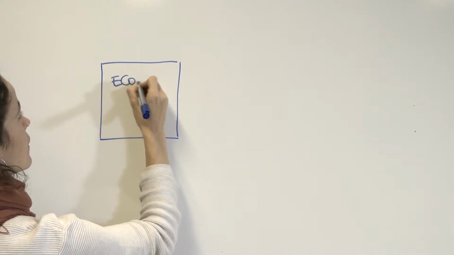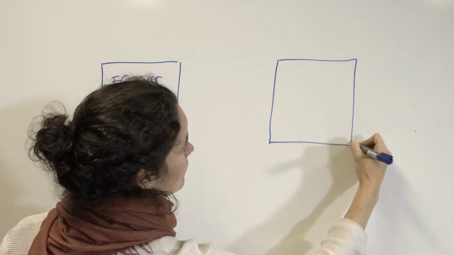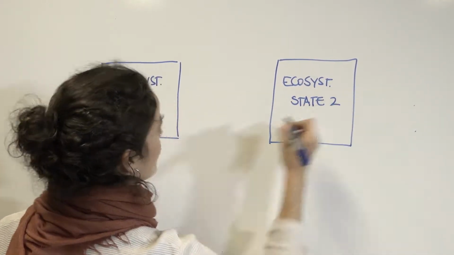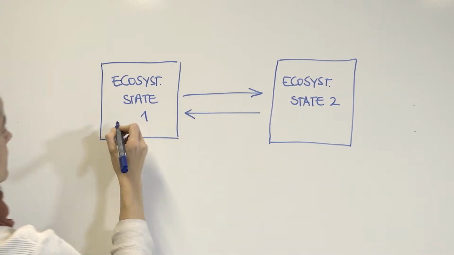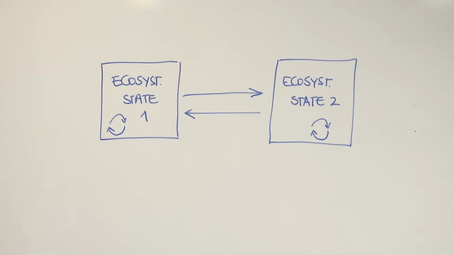The basic idea here is that different ecosystem states can coexist in a landscape. Each of these ecosystem states is maintained by its own internal feedback processes. In essence, these models are diagrams consisting of boxes and arrows. Each box represents a different state in which an ecosystem can occur. The arrows linking the different boxes represent transitions between the different ecosystem states.